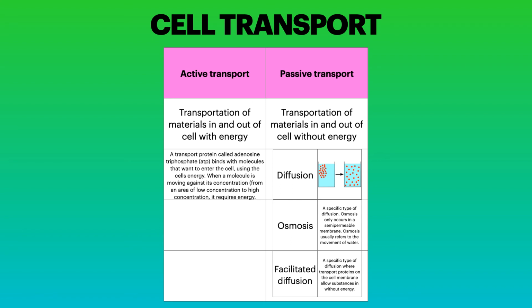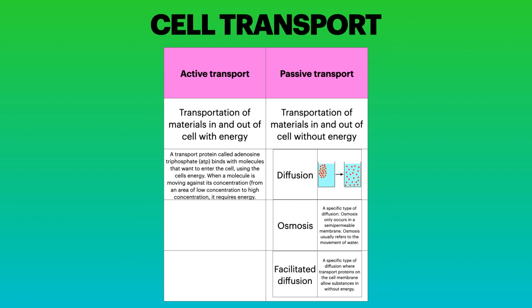There's another type of passive transport called osmosis. Osmosis is a specific type of diffusion. Osmosis only occurs in a semi-permeable membrane. Osmosis usually refers to the movement of water. The last type of passive transport is called facilitated diffusion. Facilitated diffusion is a specific type of diffusion where transport proteins on the cell membrane allow substances in without energy.